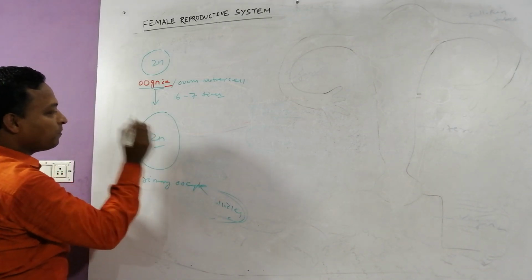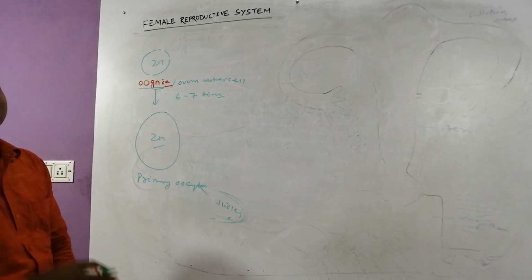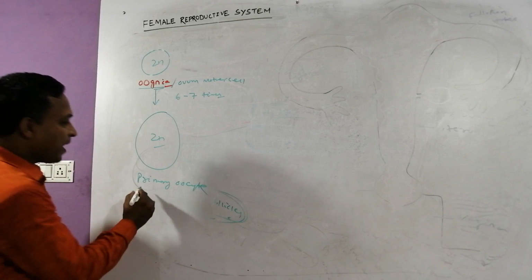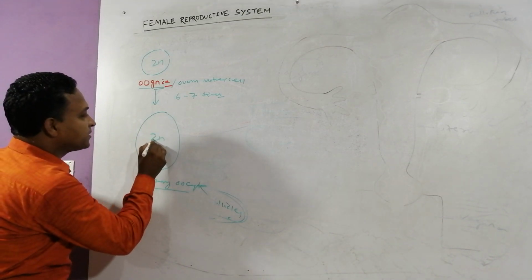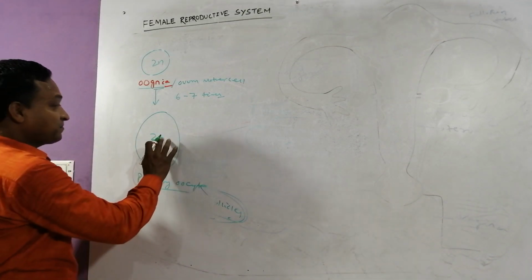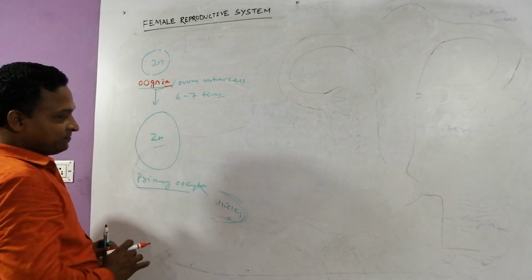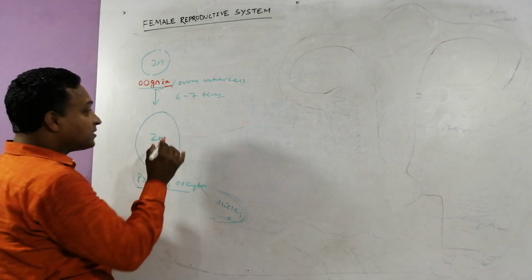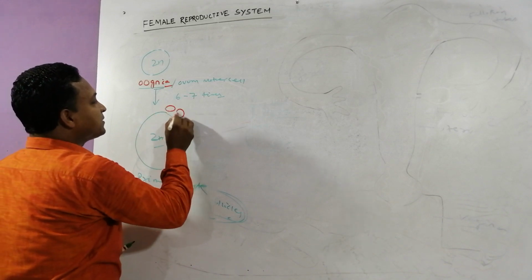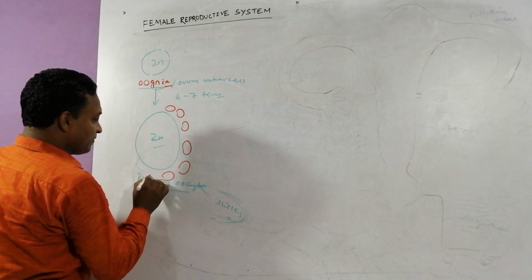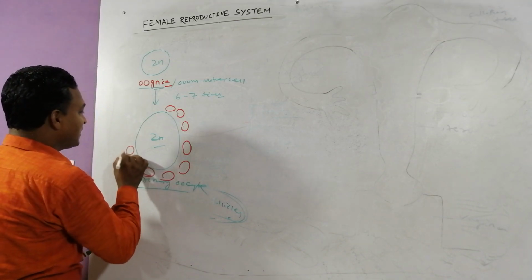Containing how many sets of chromosomes? 2 sets of chromosomes, because it is only growth, no cell division. Yes, primary oocyte basically contains 2 sets. Now this primary oocyte is basically covered by a set of follicular cells or granulosa cells.